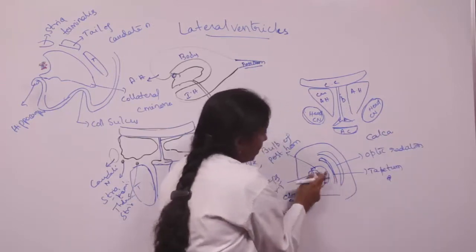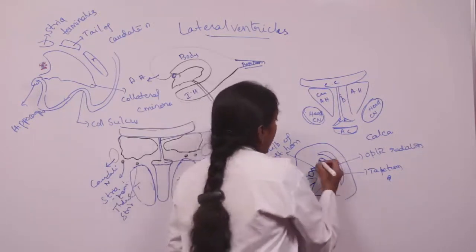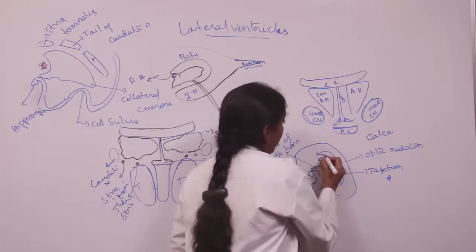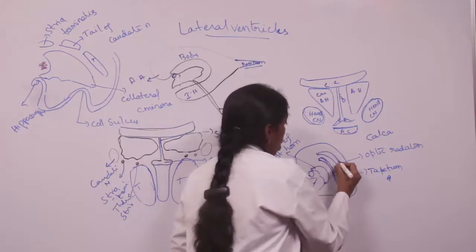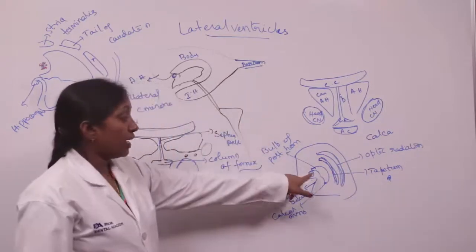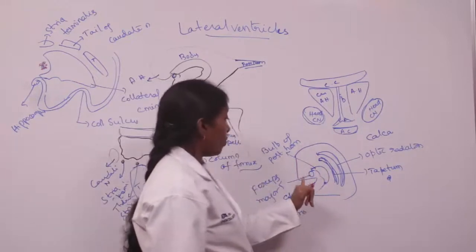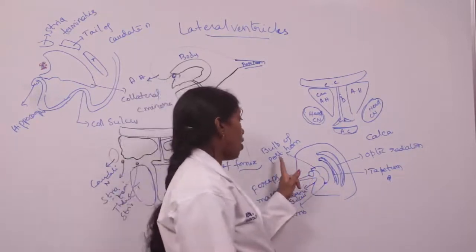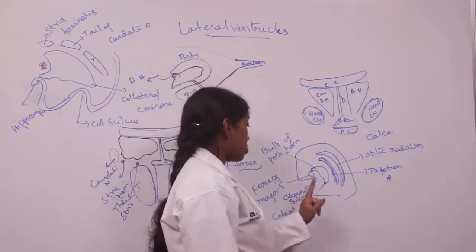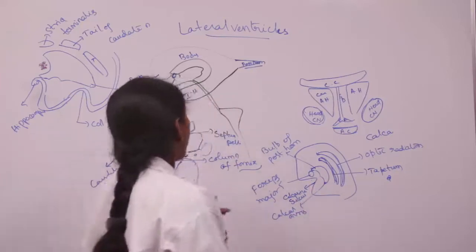This is the cavity of the posterior horn of the lateral ventricle, and the roof is formed by the tapetum, as well as the optic radiation. The floor and lateral wall are formed by the bulb of posterior horn produced by the forceps major, as well as the calcar avis produced by the calcarine sulcus.